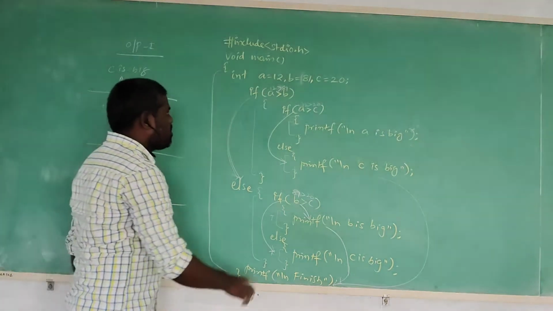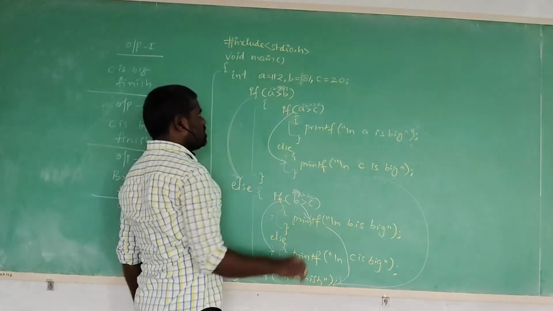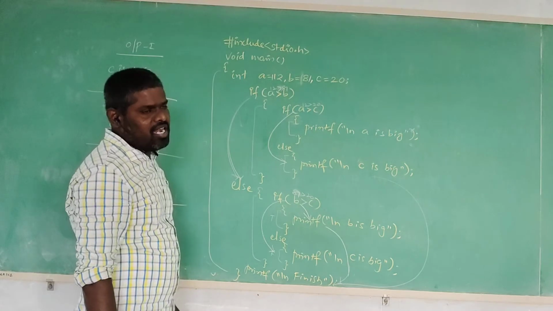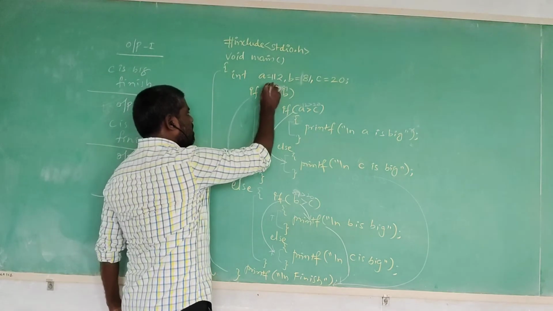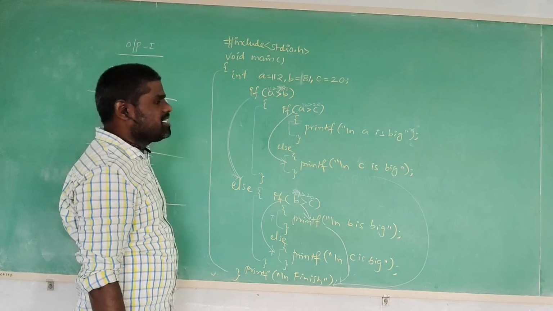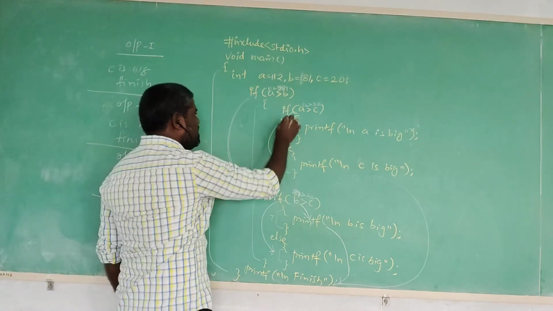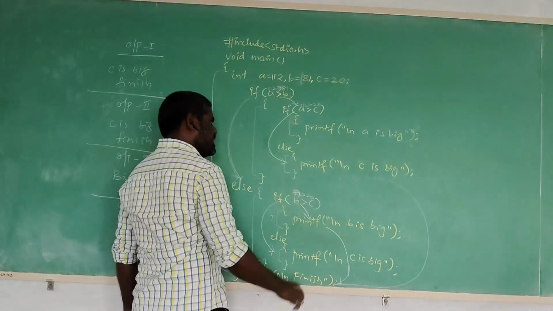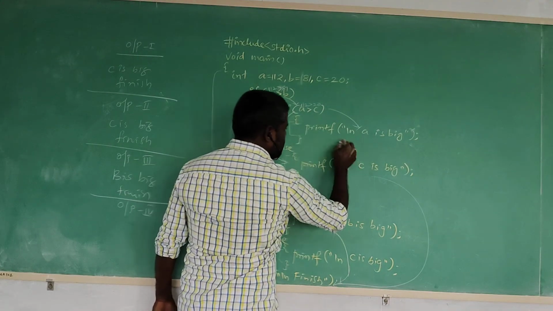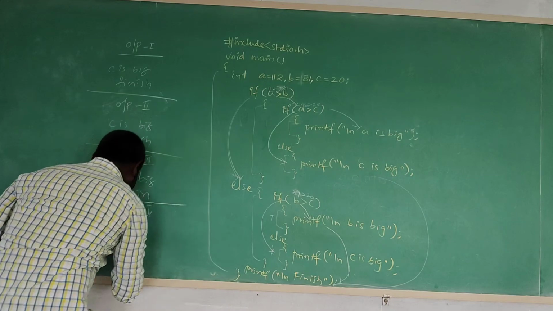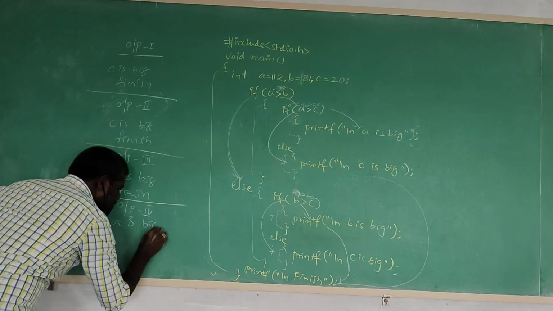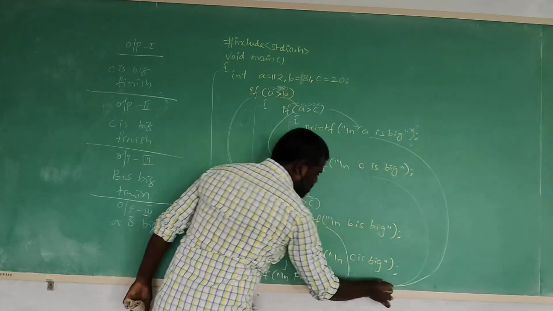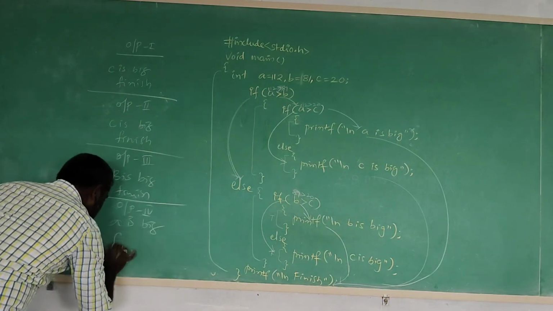Now fourth time I am executing my program. A is equals to 112, B is equals to 18, C is equals to as well 20. 112 greater than 18. Yes, condition satisfied. Then it's going to execute inner if. 112 greater than 20. Yes, condition satisfied. Then it's going to execute the true block statement. What is the true block statement? A is big. After executing this statement, going to execute the remaining statement. Then what is that? Finish.